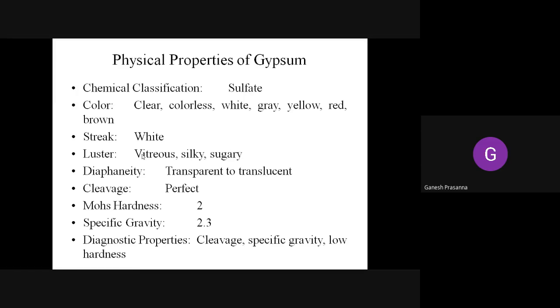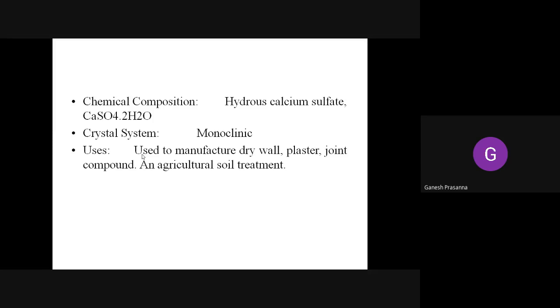So the diagnostic properties are its cleavages, the specific gravity, and the low hardness, which make the mineral very identifiable. Coming to the chemical composition, it is hydrous calcium sulfate, that is calcium sulfate with 2 molecules of water. The crystal system is monoclinic. And now the important part is the uses. It is used in the manufacture of drywall, plaster, joint compounds, and also in agriculture, in soil treatment.